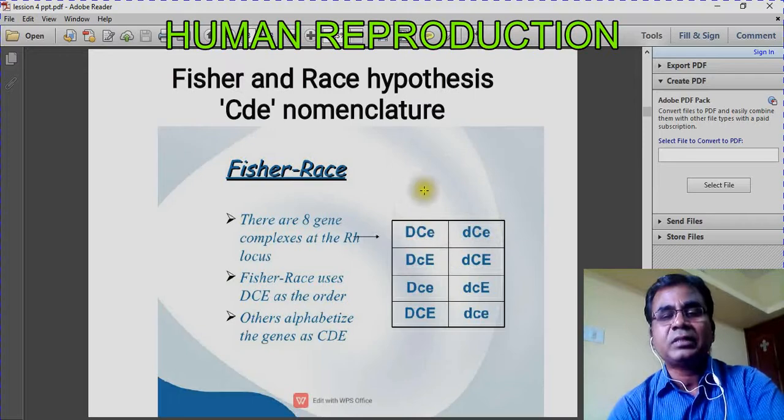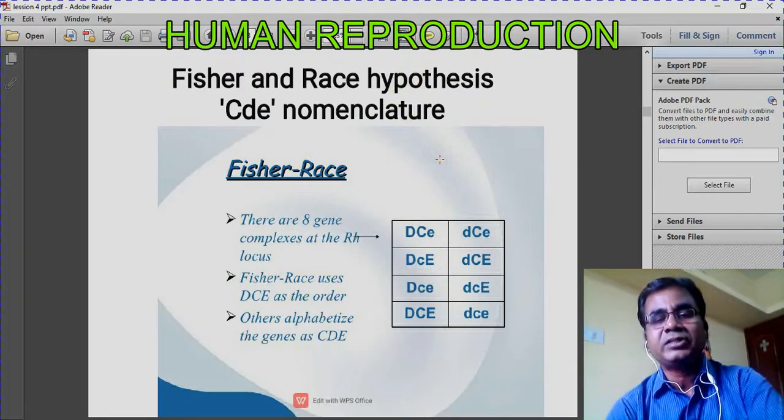These alleles are responsible for the formation of RH positive or RH negative.